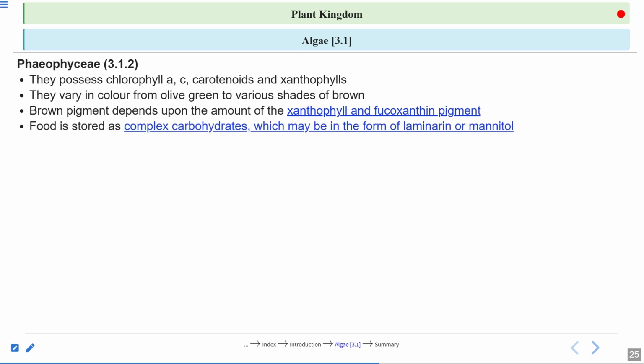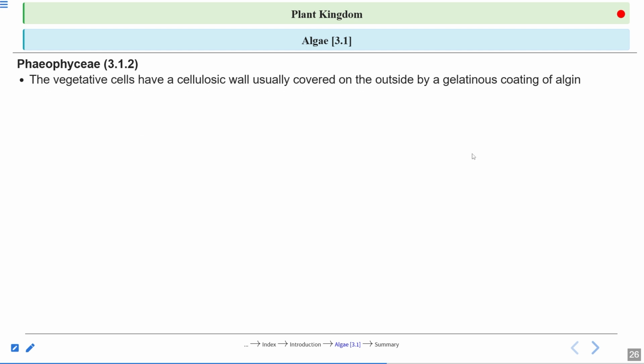Food is stored as complex carbohydrate, named laminarin and mannitol. Laminarin and mannitol. The vegetative cells have a cellulosic wall, usually covered on the outside by a gelatinous coating of algin. Now here you can see the cell wall.